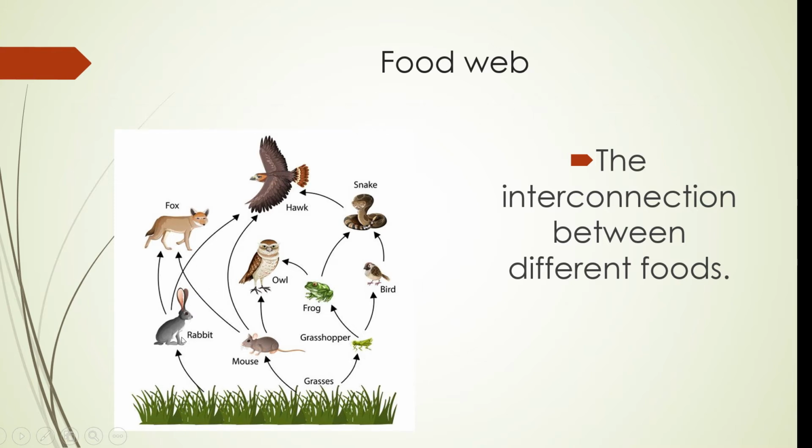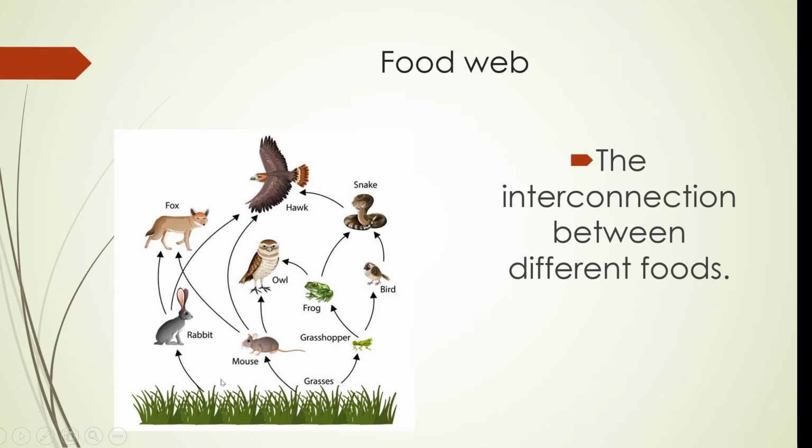Fox eats rabbit, secondary consumer. Bird eats grasshopper, secondary consumer. And also frog eats grasshopper, secondary consumer. And snake eats frog. Okay, I will just make it slowly again.